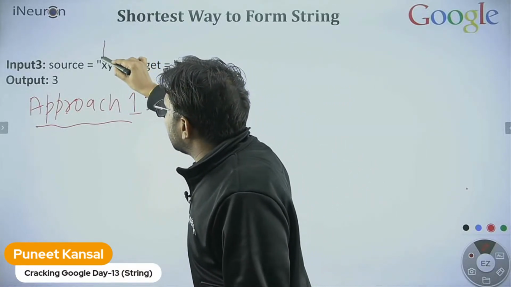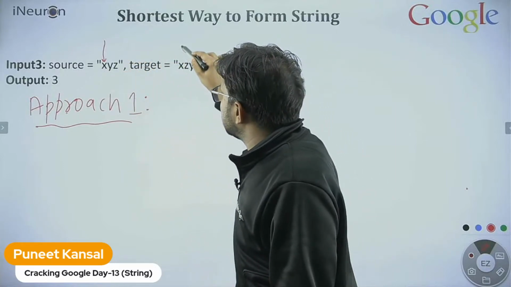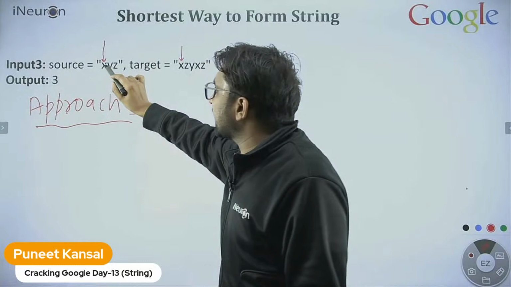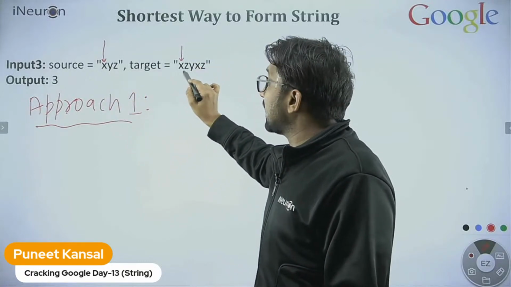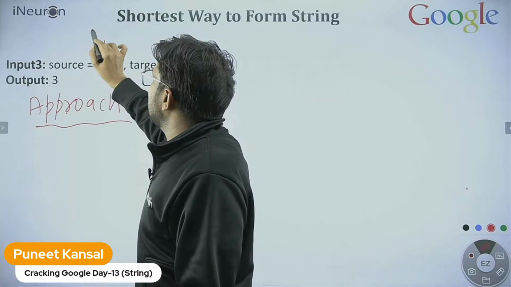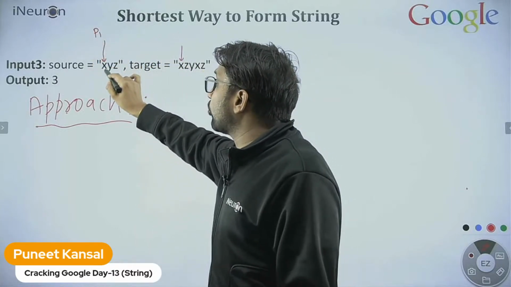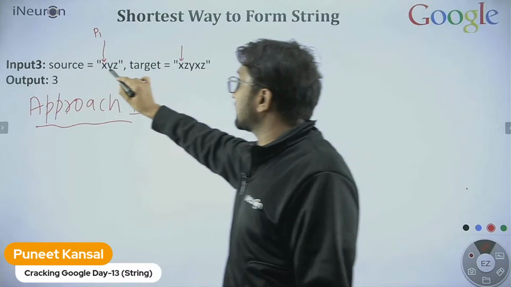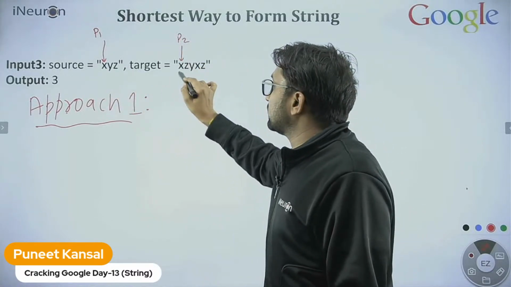I will start from here, with X. I will compare this X with this X: the first character of source with the first character of target. Let me give them names. I'm using a variable p1 to point to this character, and p2 to point to this character.